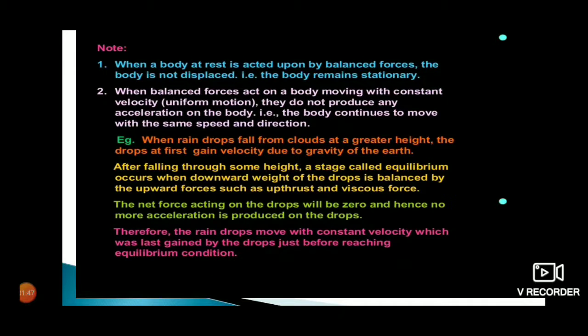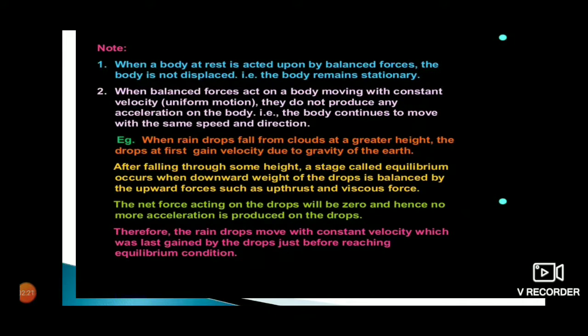When a body at rest is acted upon by balanced forces, the body is not displaced. That is, the body remains stationary. When balanced forces act on a body moving with constant velocity, they do not produce any acceleration on the body. Do you know what is acceleration? We have studied about acceleration in the chapter Motion, and we all know that acceleration is the rate of change of velocity.